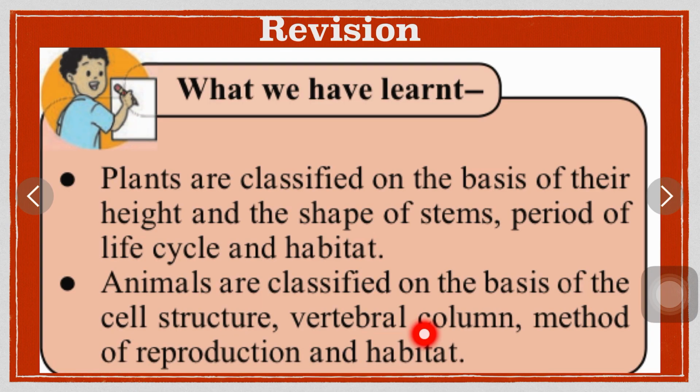Students, what we have learned in this entire chapter. Plants are classified on the basis of their height and shape of stems, period of life cycle and habitat. Animals are classified on the basis of cell structure, vertebral column, method of reproduction and habitat.